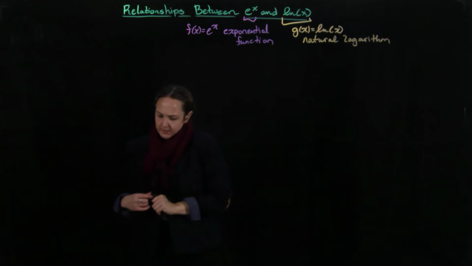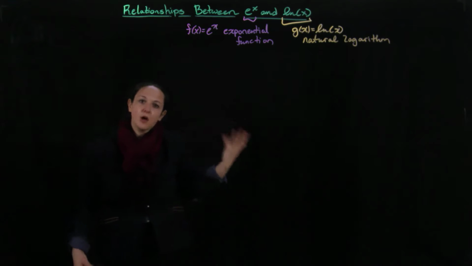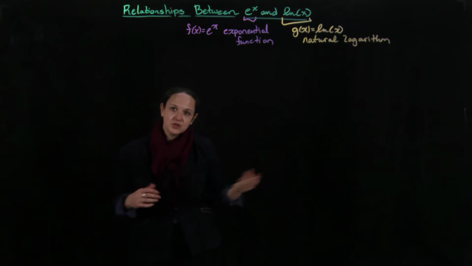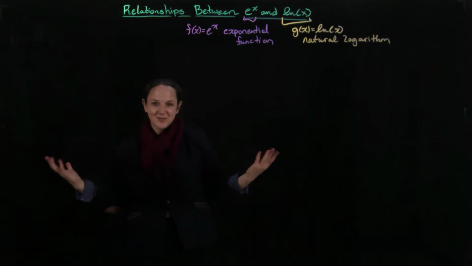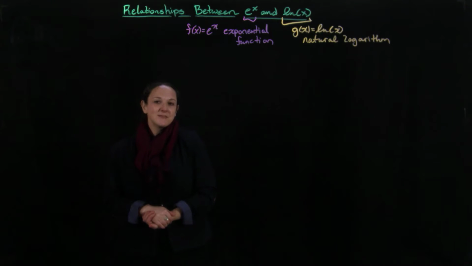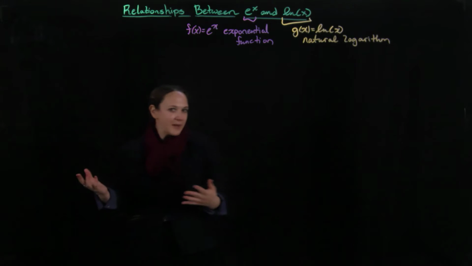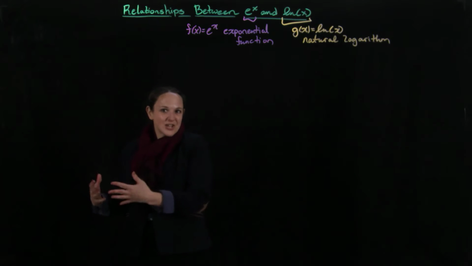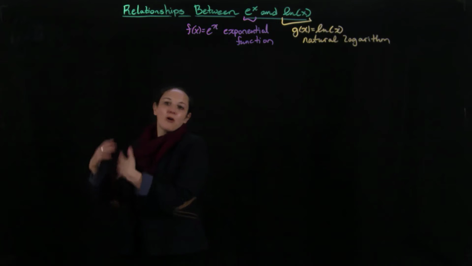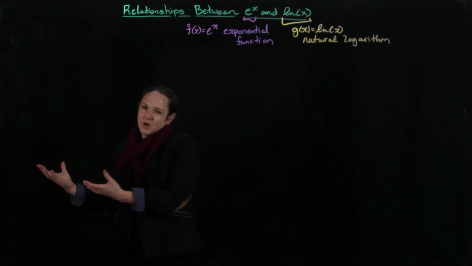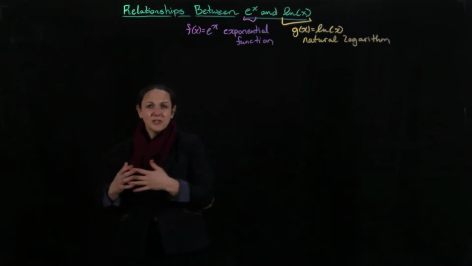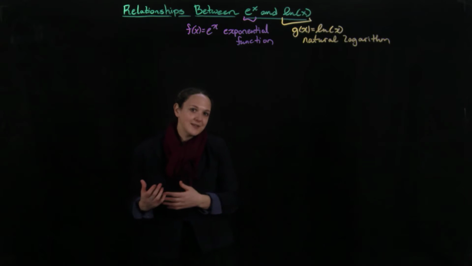I've mentioned before a number of times that a lot of how I think about the natural logarithm function is by its relationship to the exponential function. And you're going to be dealing a lot with these functions because a lot of things grow. As we're in a pandemic right now, you're probably hearing a lot about exponential growth. Things like interest compound exponentially. If you have interest on your bank account, the growth within your account is exponential. Also, if you have loans, they're going to get bigger because of exponential growth. So it's really important to understand exponential growth because it shows up in a lot of places.